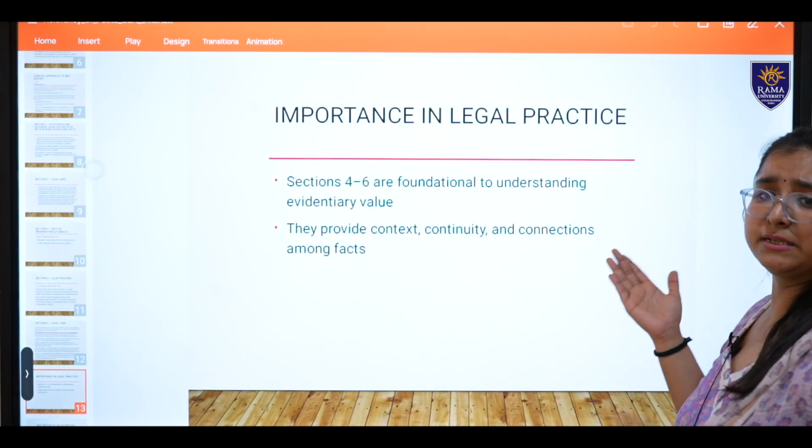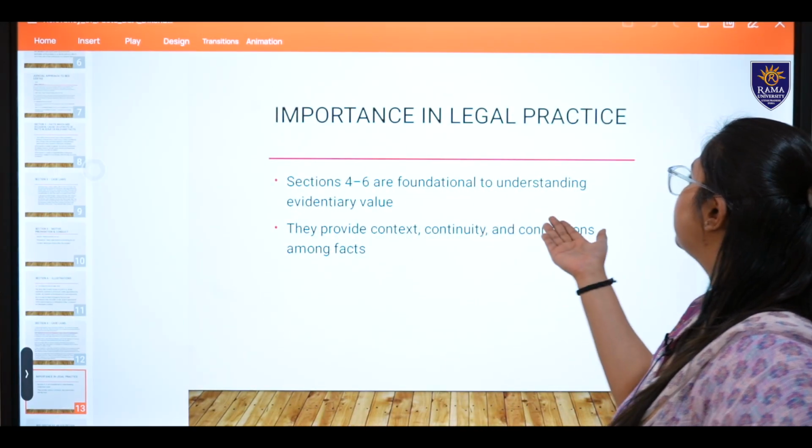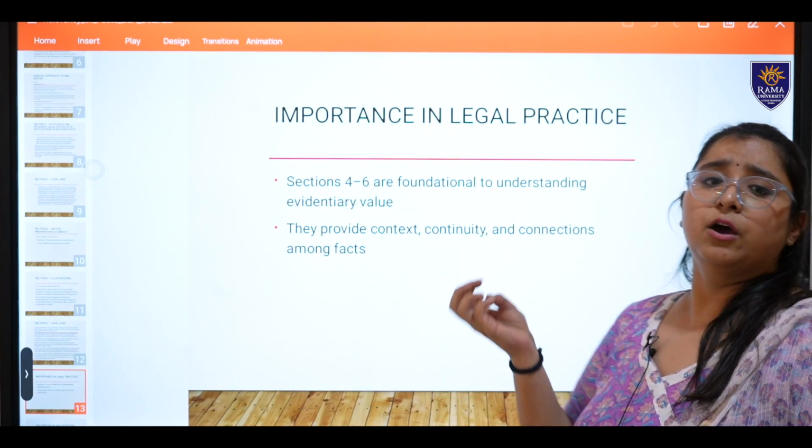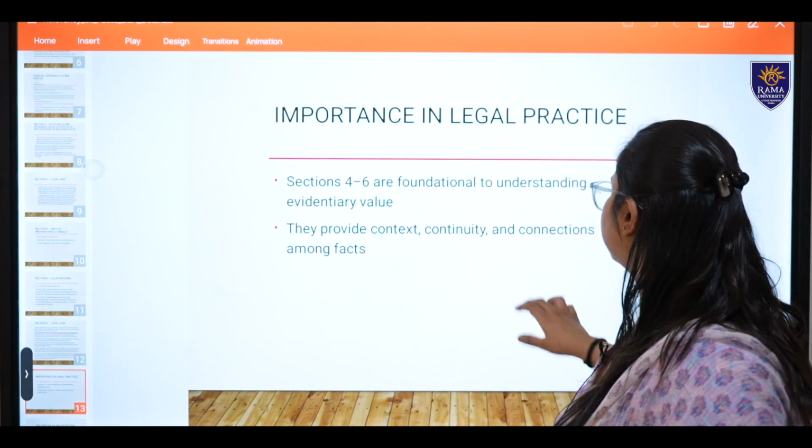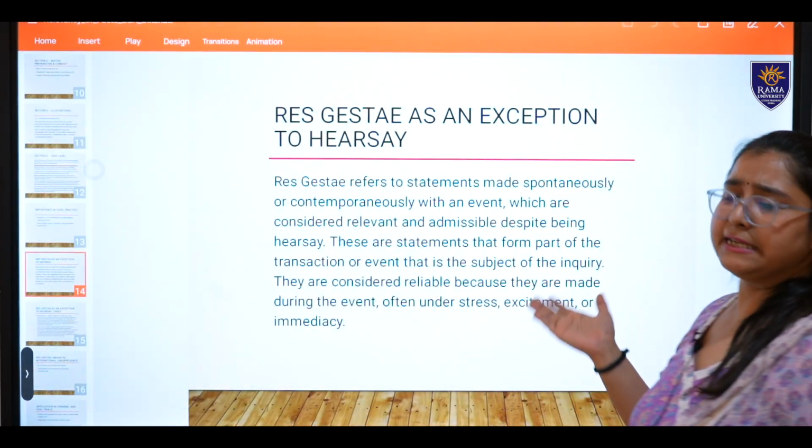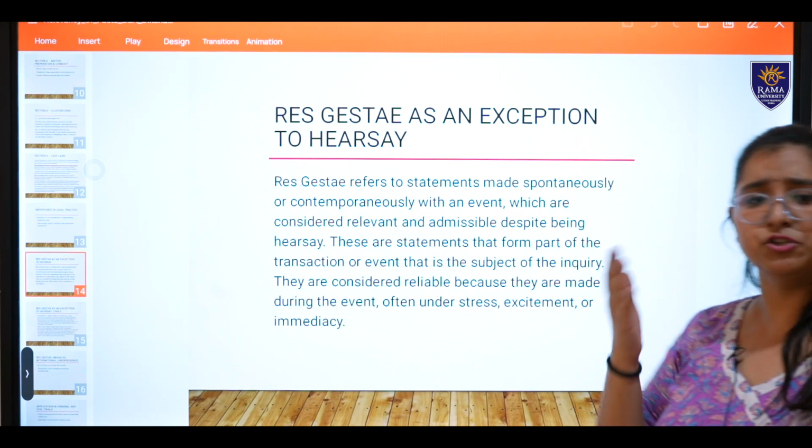So, what is the importance of these 3 sections? These are the foundational sections. These hold a very high evidentiary value. As I have already stated, res gestae is an exception to the hearsay rule.